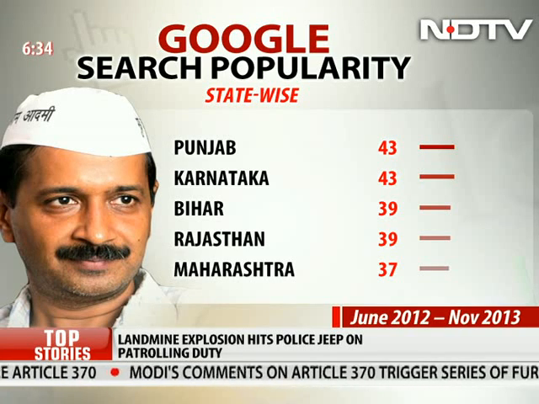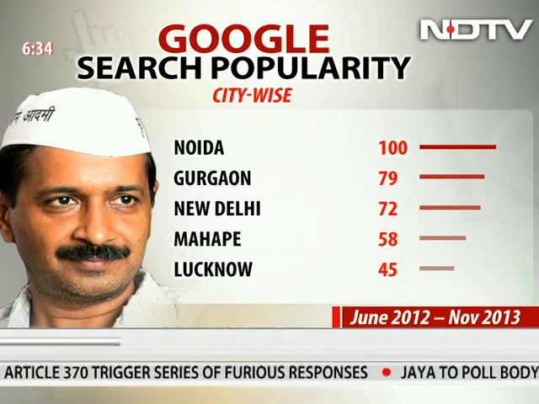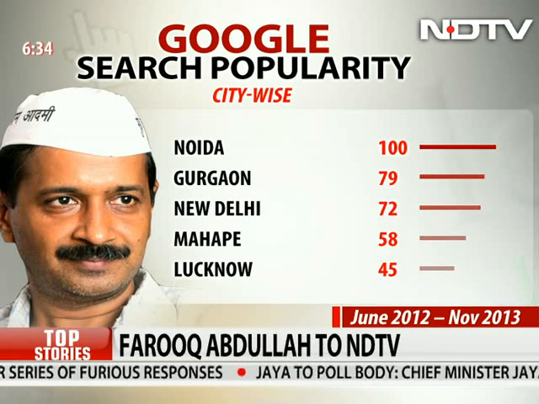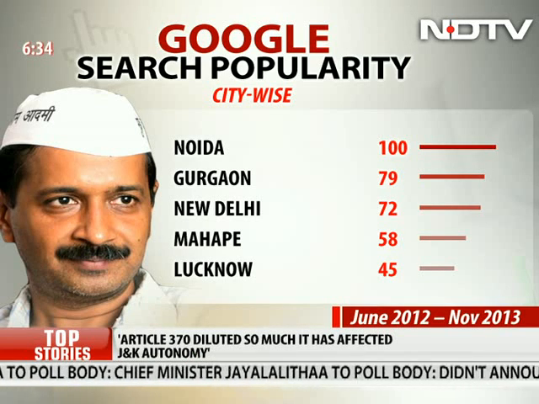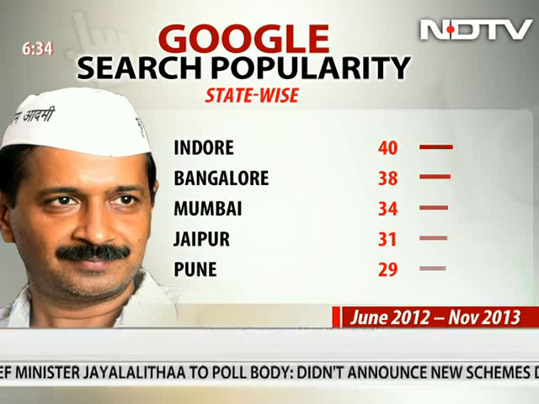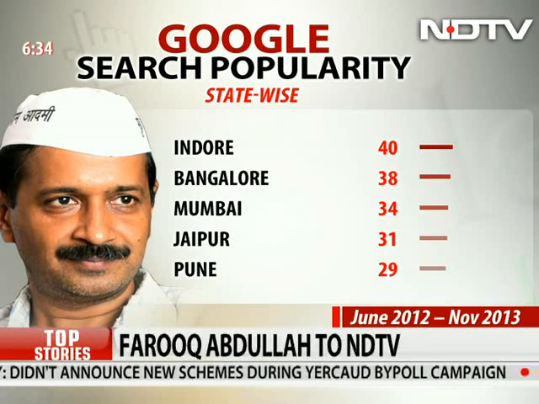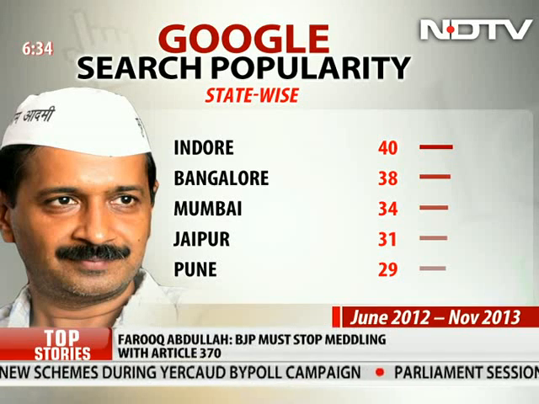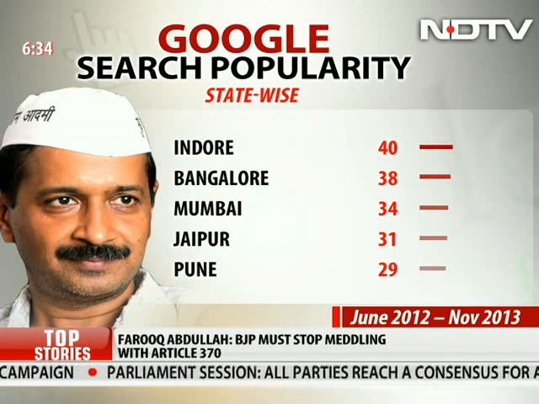The city-wise breakup of Arvind Kejriwal's popularity: we're looking at Noida, Gurgaon, Delhi, Lucknow and others, which are among the high figures. And of course, the ones which are way below that are Indore, Bangalore, Mumbai, Jaipur and Pune. And Pune is in fact very, very low at a mere 29.